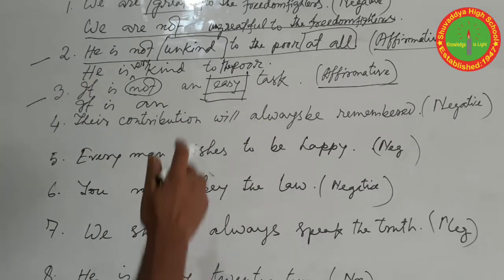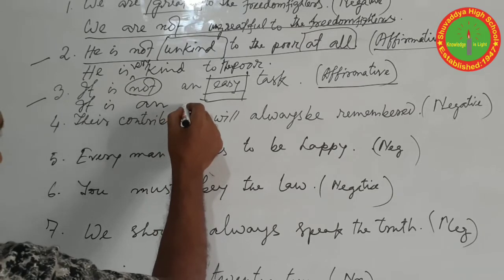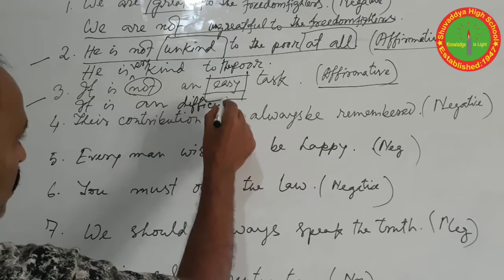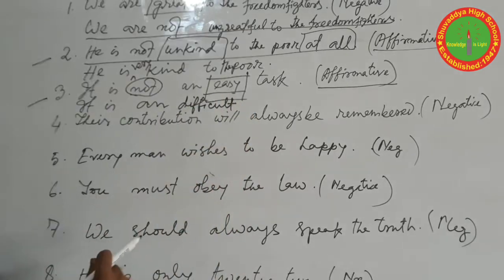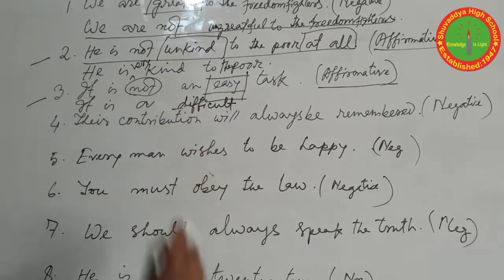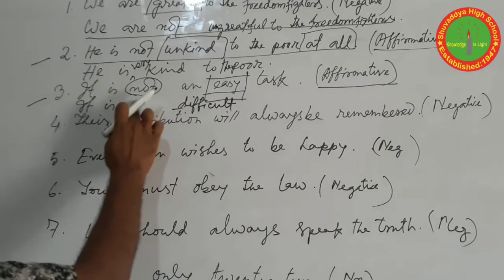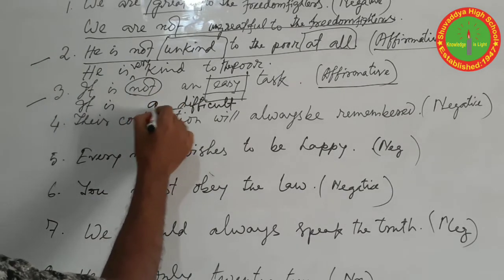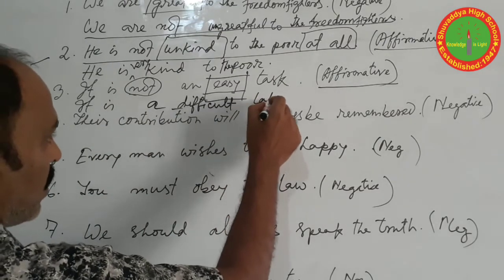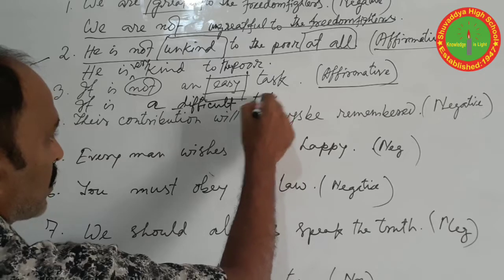It is difficult or hard. Difficult. So this is an error, but before a consonant we cannot use an, we should use a. It is a difficult task. It is a difficult task. Okay.